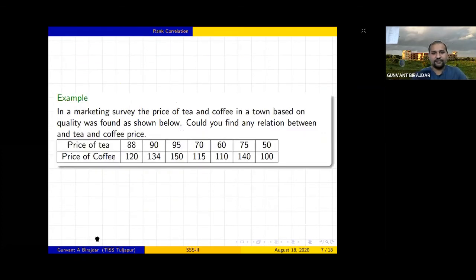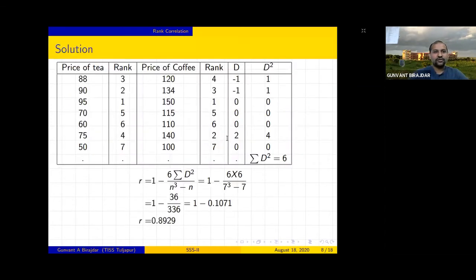Let us see one example first. In a marketing survey, the price of tea and coffee in a town on a quality basis was found as shown below. Could you find any relation between the tea and coffee prices? Here in this example there are the price of tea and the price of coffee, and we have to check the quality. So what we can do: for the price of tea, which number is the highest among these?